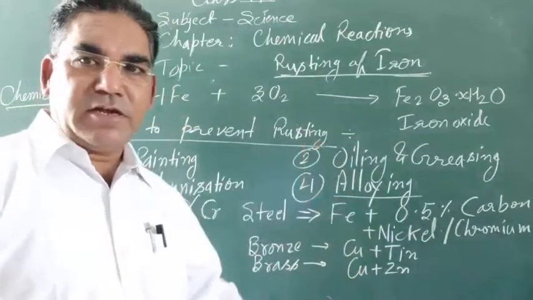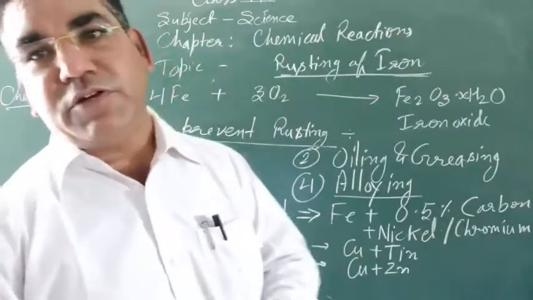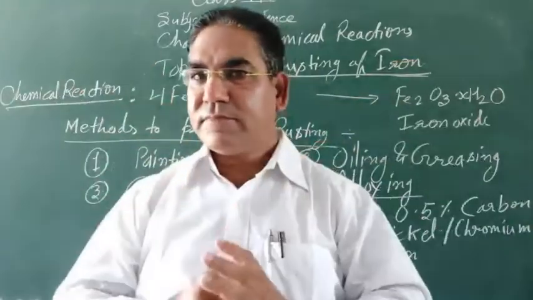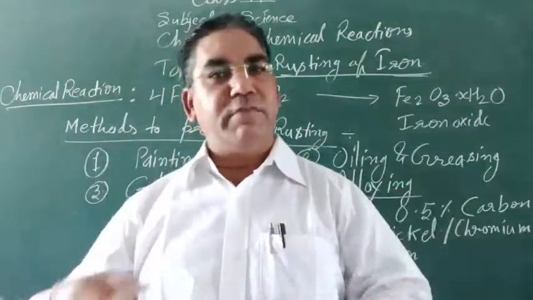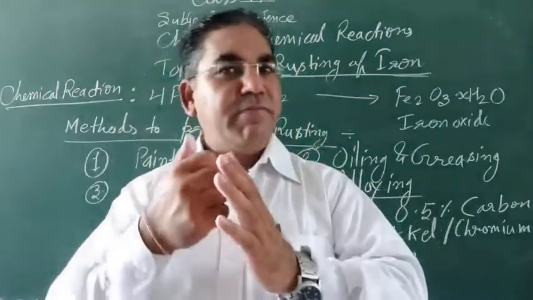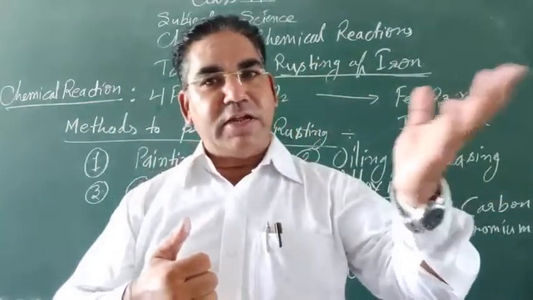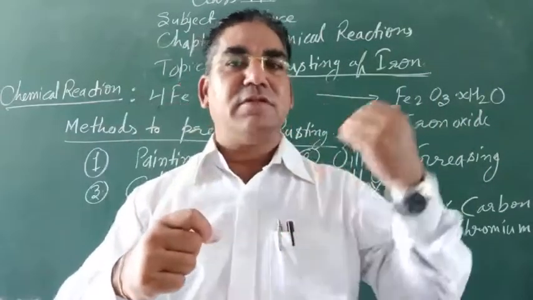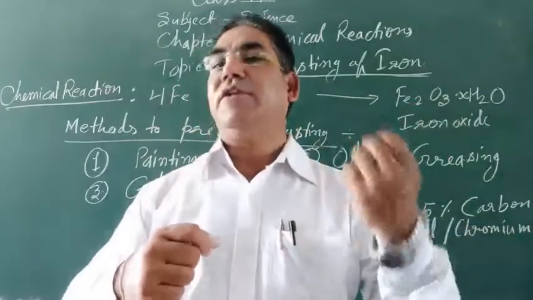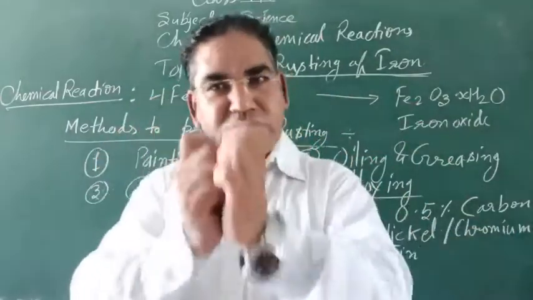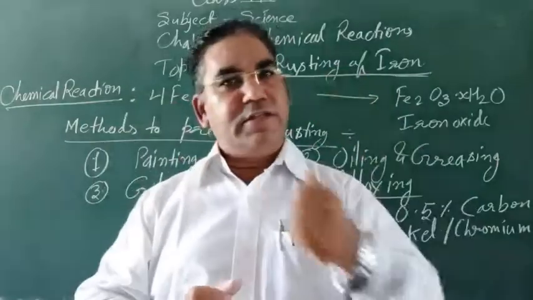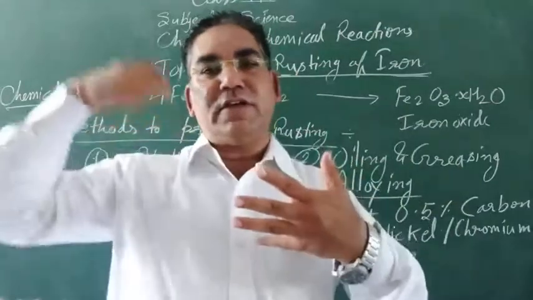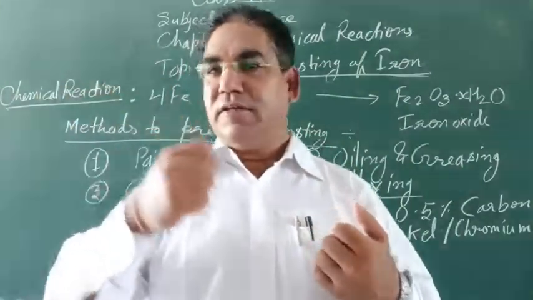Another permanent method is alloying. What do you mean by alloy? An alloy is a mixture of different metals. A metal can be mixed with another metal or non-metal. This mixture is called an alloy, and this process of mixing a metal with another metal or non-metal is known as alloying.